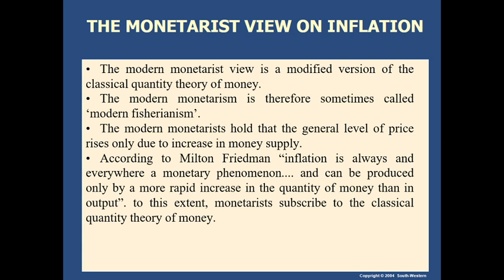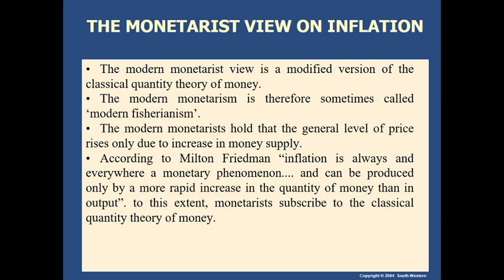You remember the classical view also is like that. You remember the classical definition of inflation: too much money chasing too few goods. Goods are few but money is more. Same argument here. It can be produced only by a more rapid increase in the quantity of money, meaning money supply, than in output.